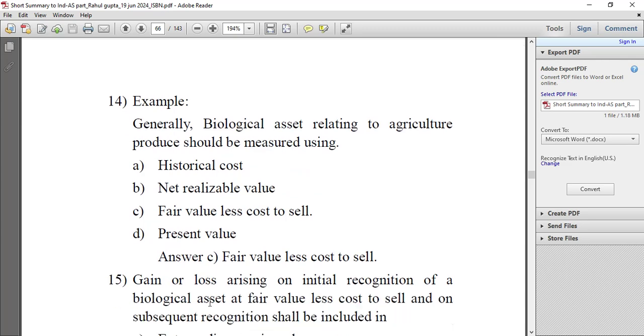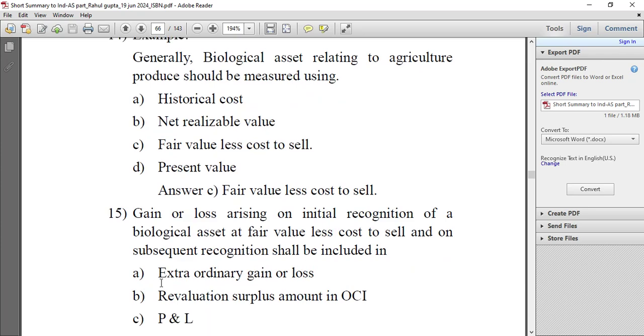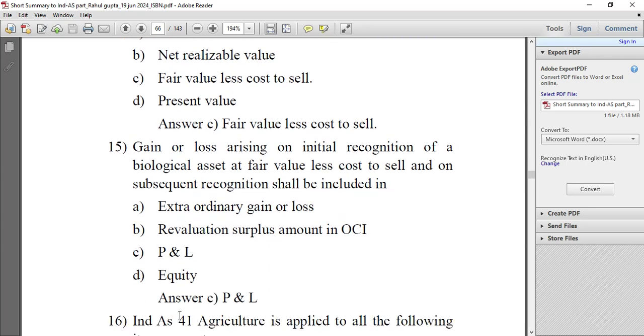Gain or loss arising on initial recognition of biological asset at fair value less cost to sell and on subsequent measurement is recognized as extraordinary gain or loss, revaluation surplus amount in OCI, P&L, or equity. The answer is P&L.